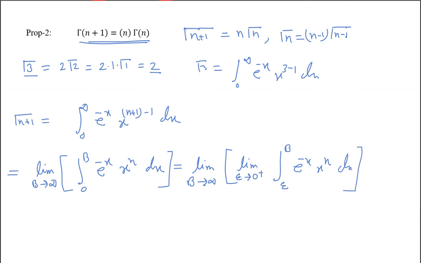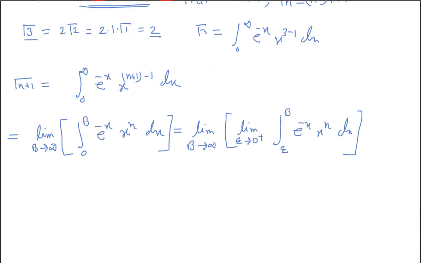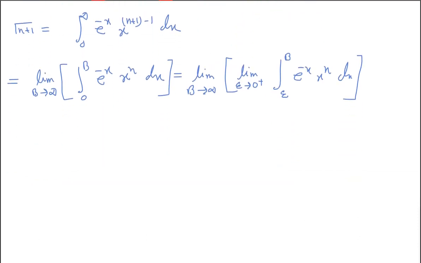Now tell me, can I write like this? Okay. Now can you find this integration? I'm marking this as 1.